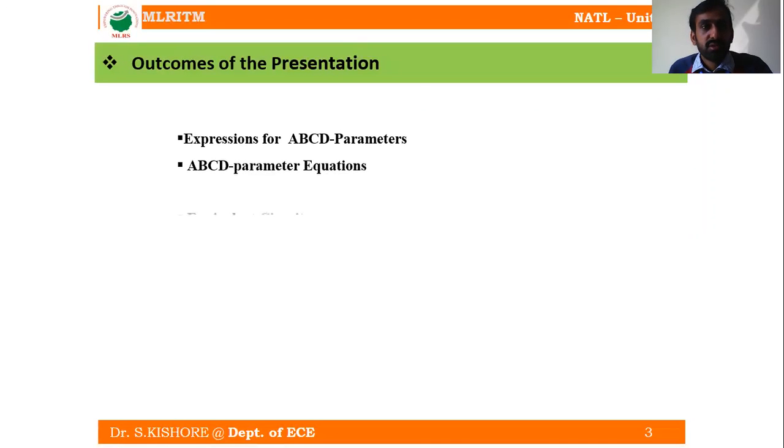So these are the outcomes of the presentation. By the end of this lecture, we are going to obtain the expressions for the ABCD parameters, know the equations for the different ABCD parameters, and also get the symmetry and reciprocity conditions with the help of the equivalent circuit.